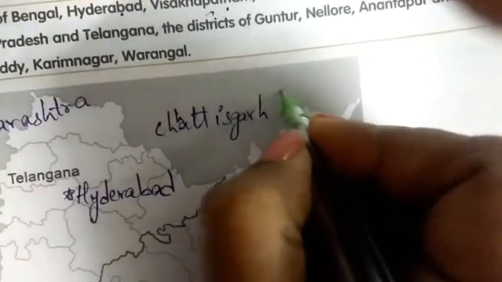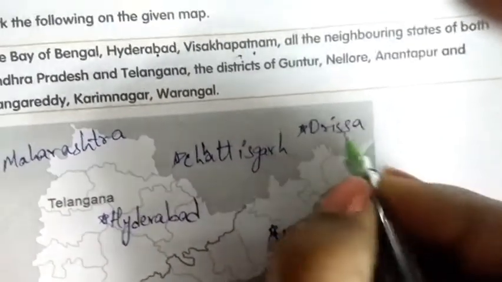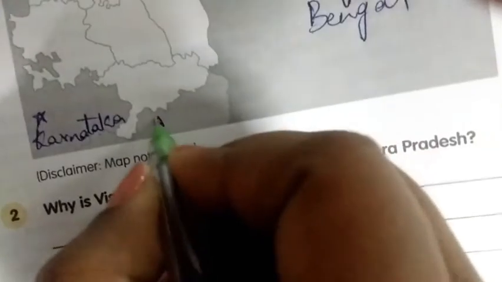Next here only we have Odisha, Orissa. And next what we have? We have down Karnataka. So write it down here, Karnataka. And here we have Tamil Nadu. So these are the neighboring states.